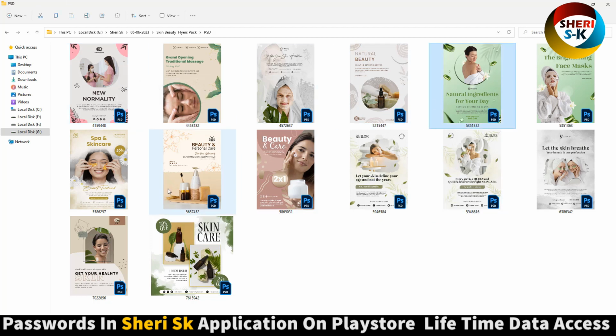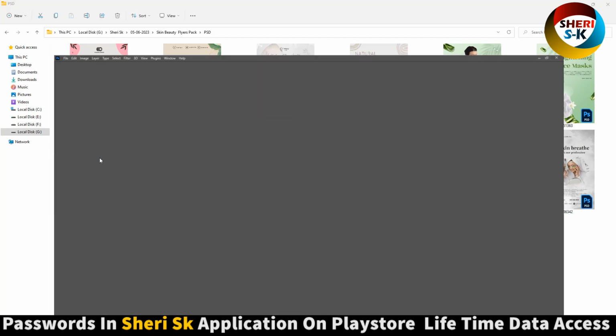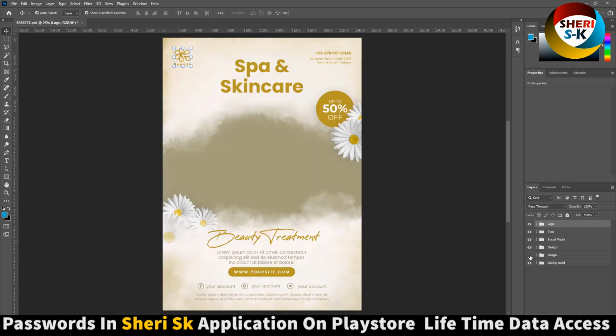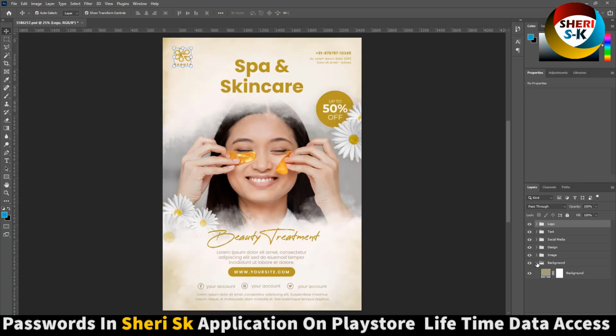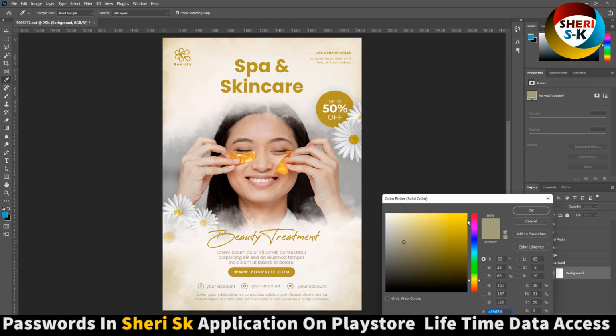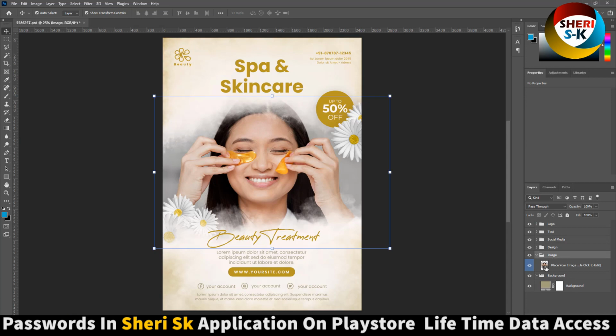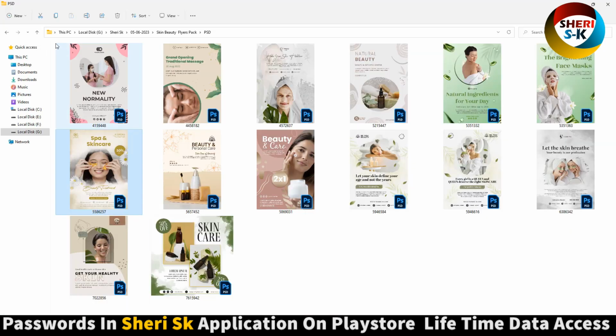You need PNG, and here is a photo frame. Here is logo, text, social media, design, image, and last is background. Okay, here you can change or customize image.